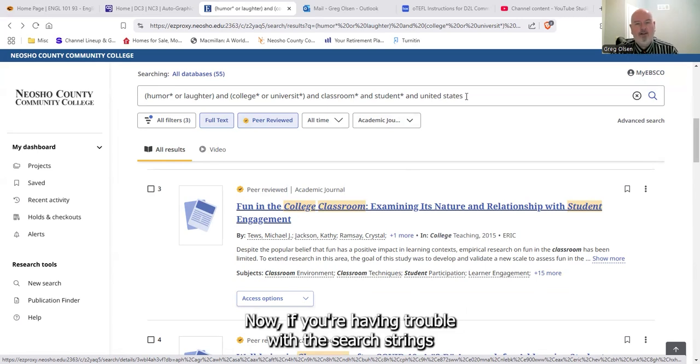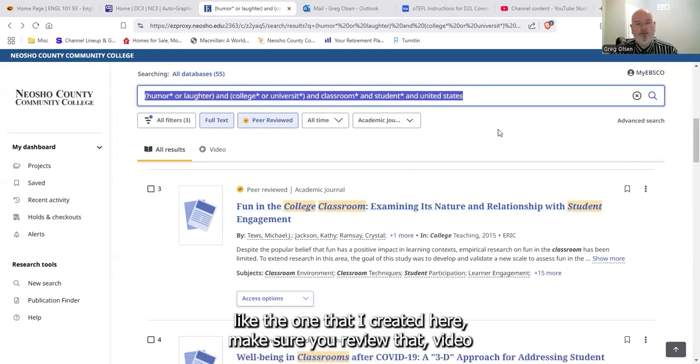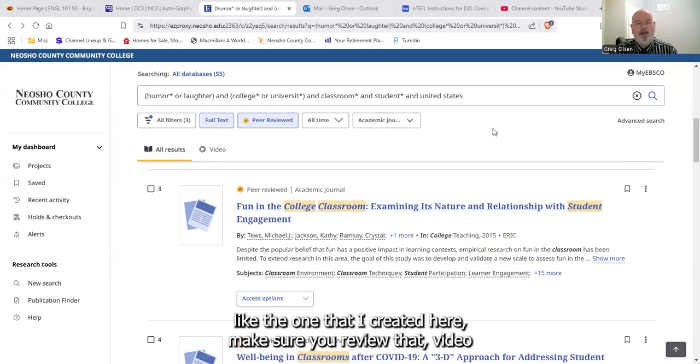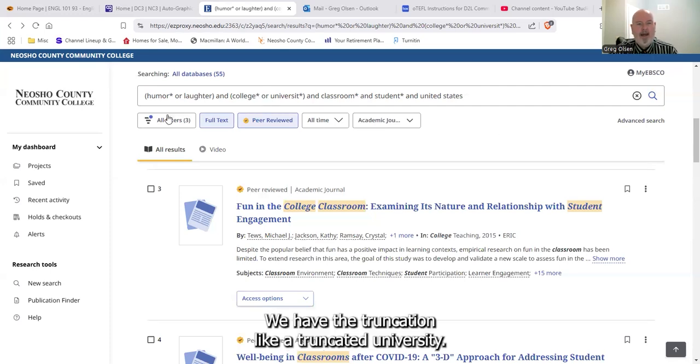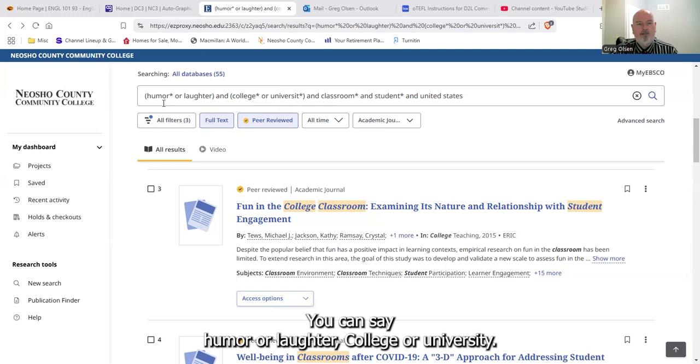Now, if you're having trouble with the search strings, like the one that I created here, make sure you review that video on search strings and the 4 components, which are going to be these keywords. We have the truncation, like I truncated university, so I can get universities. We have synonyms, you can see humor or laughter, college or university. And then we have our operators, these ors and these ands.